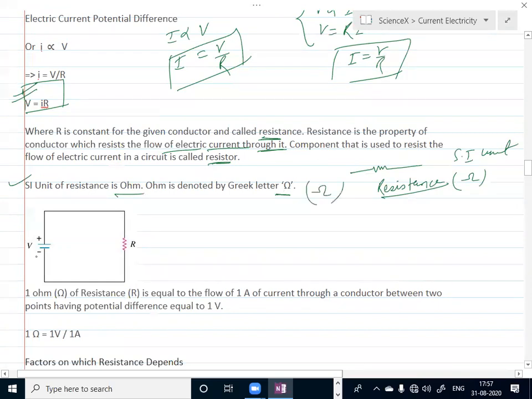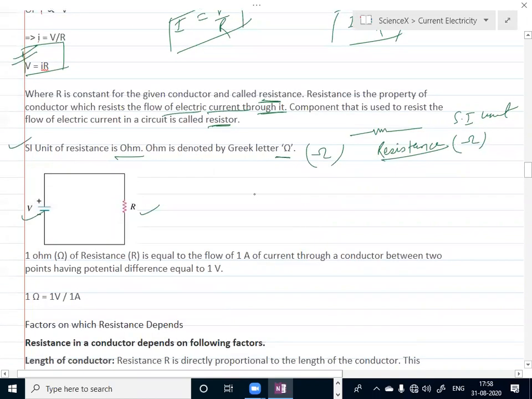Here a battery cell is connected to a resistor. Any electrical component which you see, whether it is a bulb, fan, geyser or fridge, has some value of resistance. As I told you, V is equal to IR, so from here R is equal to V upon I. They may ask you to define 1 ohm of resistance.